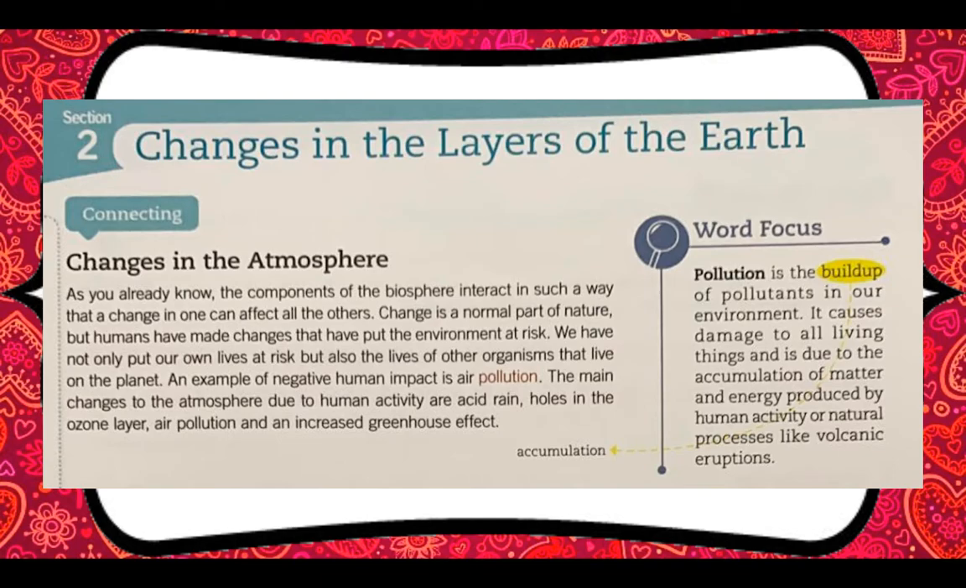The main changes to the atmosphere due to human activity are acid rain, holes in the ozone layer, air pollution, and an increased greenhouse effect. Pollution is the buildup of pollutants in our environment. It causes damage to all living things and is due to the accumulation of matter and energy produced by human activity or natural processes like volcanic eruptions.